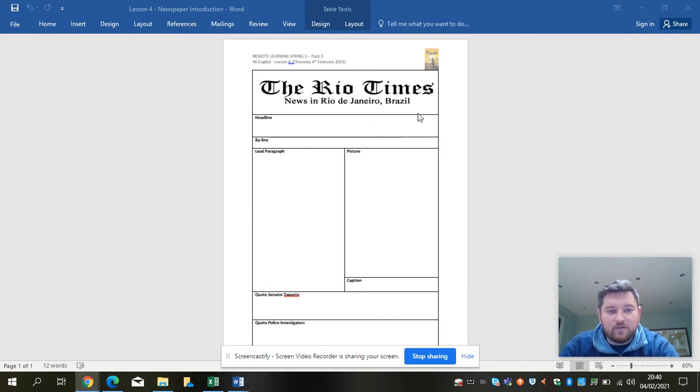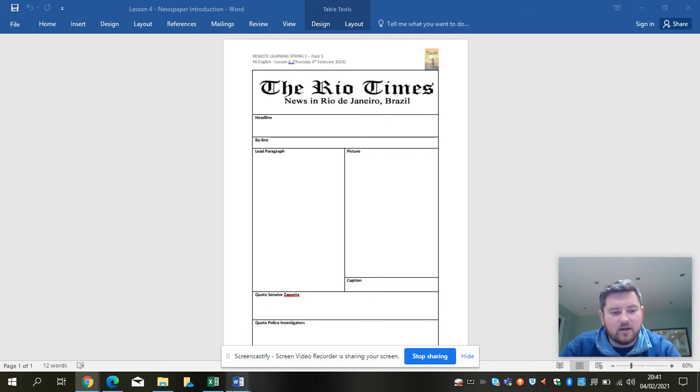So there was a space here for your headline. You had your byline ready for you to put your name in and the date. Your lead paragraph, space to write a lead paragraph. You were asked to devise a quote from the senator whose money it was that has gone missing, a quote from the police, because obviously they're the ones investigating it, and then add a picture and a caption of your own. Okay? So that was yesterday's task.